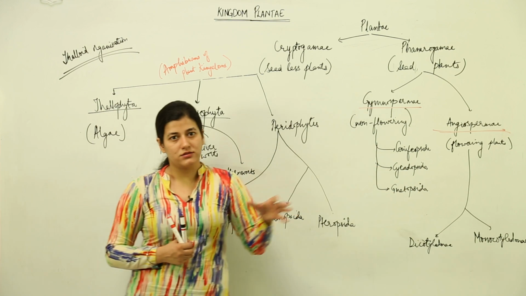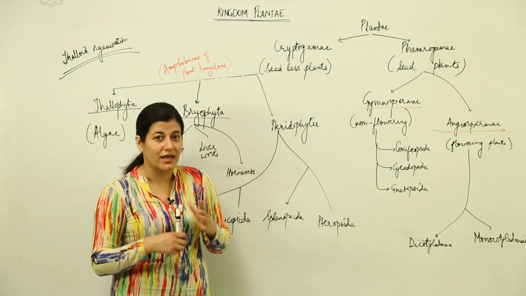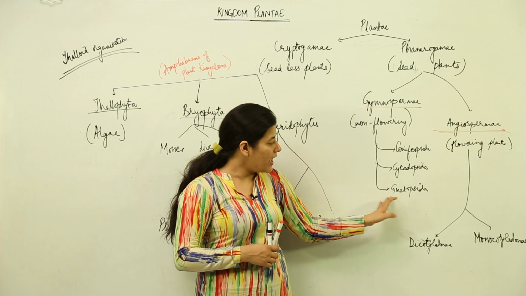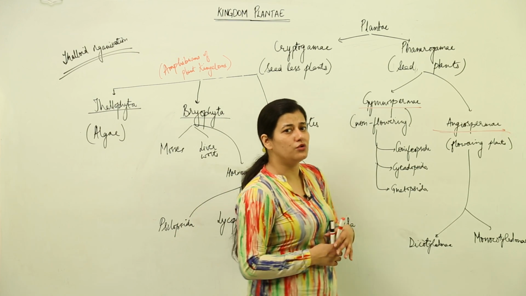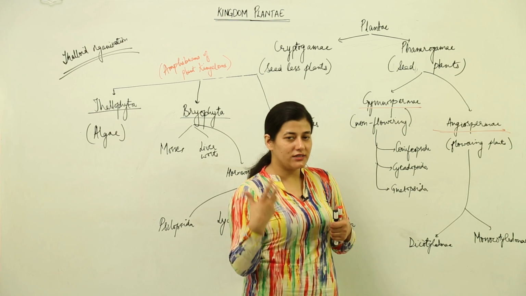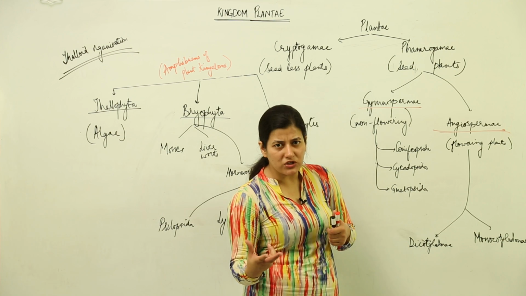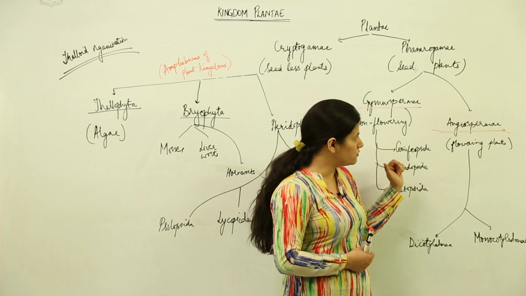You go to some place where you find pine-like trees growing, small ones, those are cycas. So that is cycadopsida. And the last one is gnetopsida. Gnetopsida is a class where mostly you find living fossils. That means the maximum of the plants have died, and one or two species are left, and they are termed living fossils. We will come to that when we talk about gymnosperms.